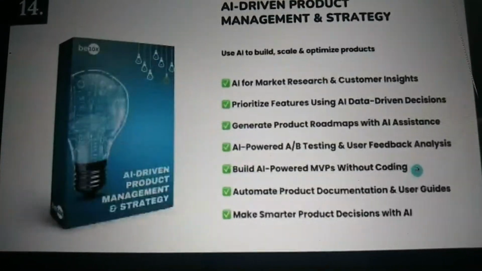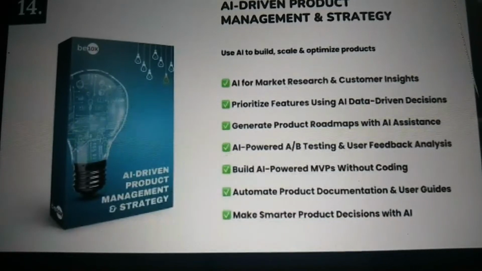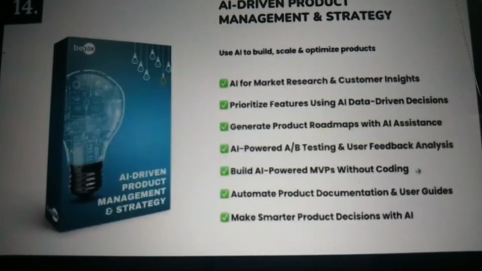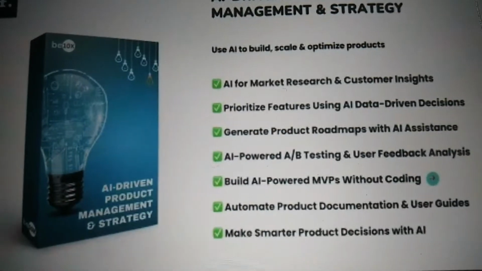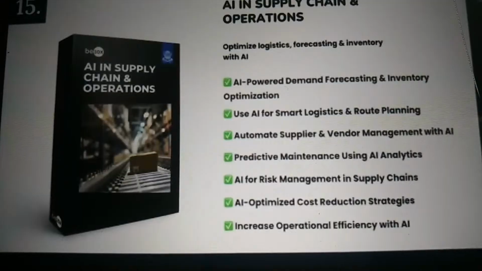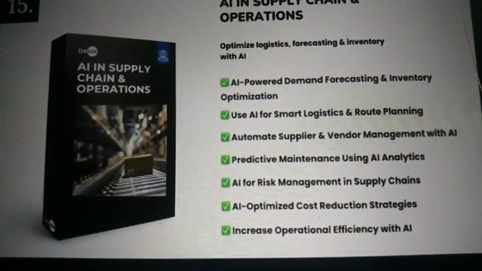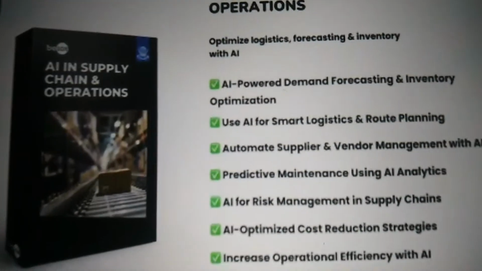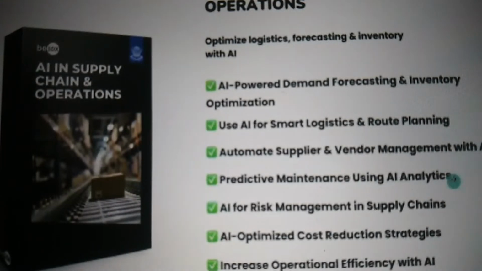Once we do this, the 14th module is going to be all about AI-driven product management and strategy, how to use AI to build, scale, and optimize products and strategize for the same as well. Once we do this, the 15th module is going to be about AI in supply chain and operations. Very, very important so as to optimize logistics, forecasting, and inventory management as well with the help of AI.